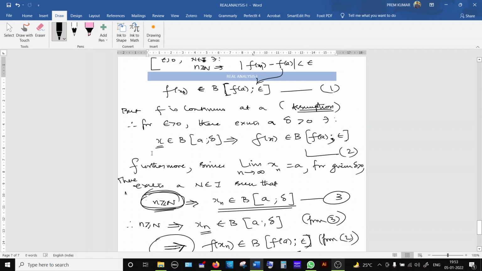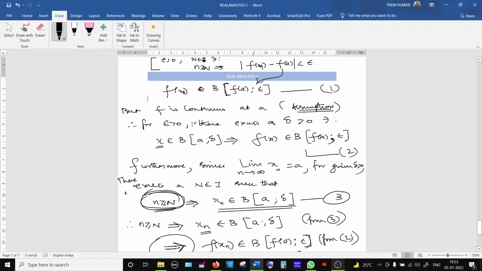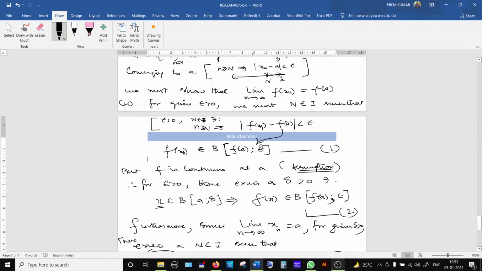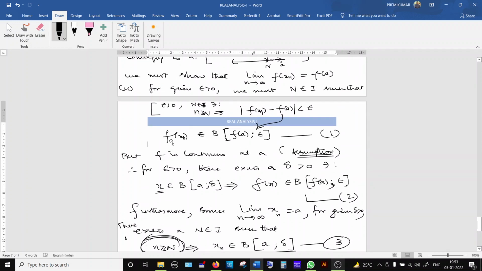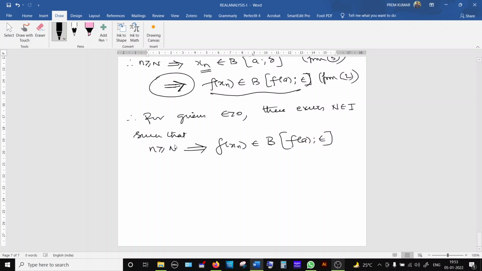That is what 1 says. For a given epsilon, we must find a capital N such that whenever n is greater than or equal to capital N, we have to prove that f of xn belongs to this open ball f of a colon epsilon. So we proved it. Hence the necessary part.